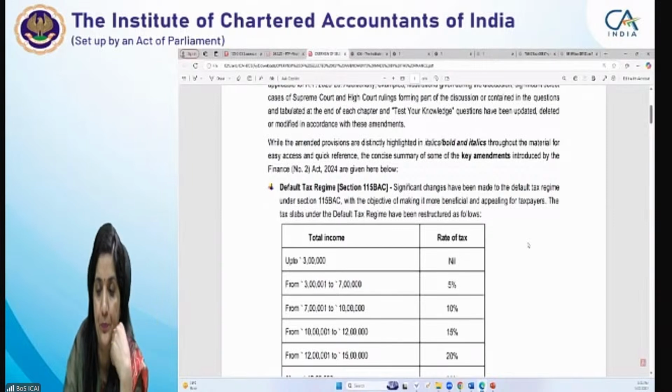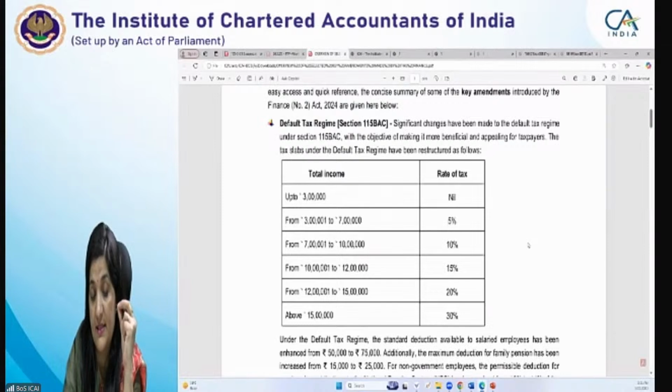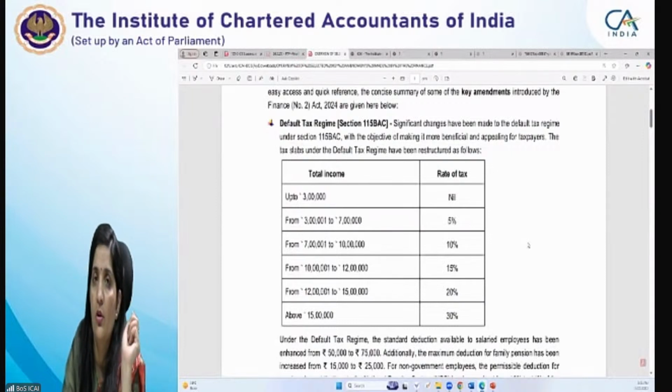ठीक है? Default tax regime में this is very important. Please remember the latest slab rates क्योंकि इसकी testing आपकी mainly double taxation relief के time पे they can ask you to solve this. They have given कि the assessee is opting for paying tax under the default tax regime. If nothing is mentioned, then you have to solve the question as per the default tax regime.